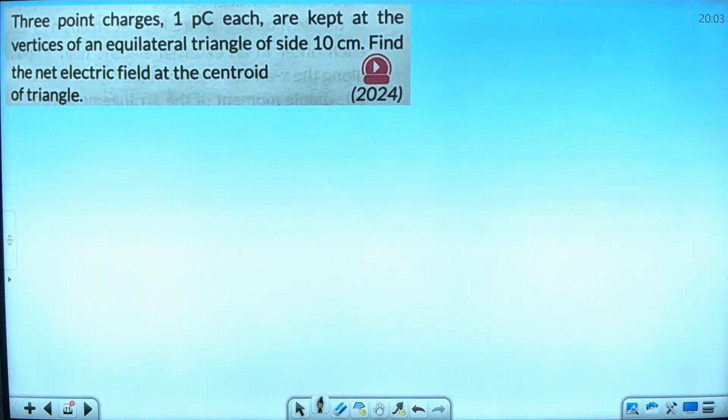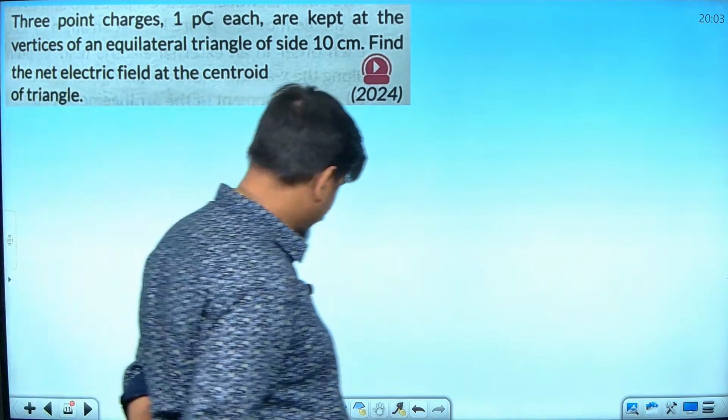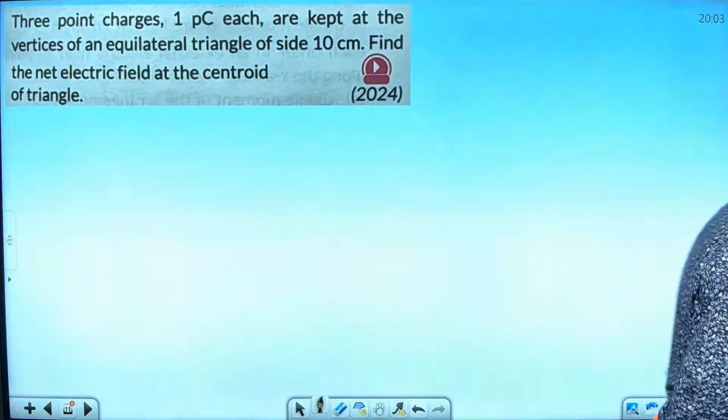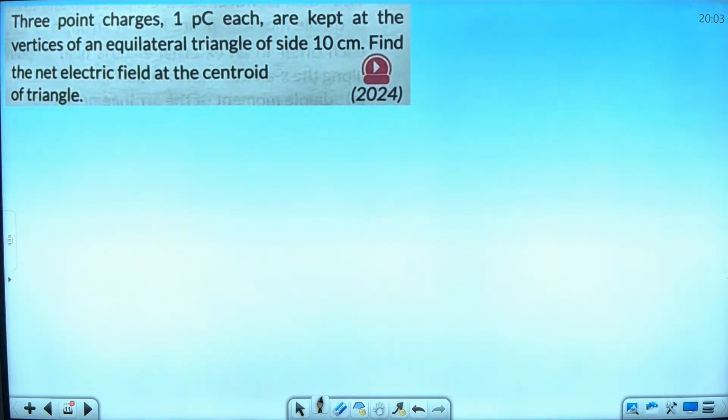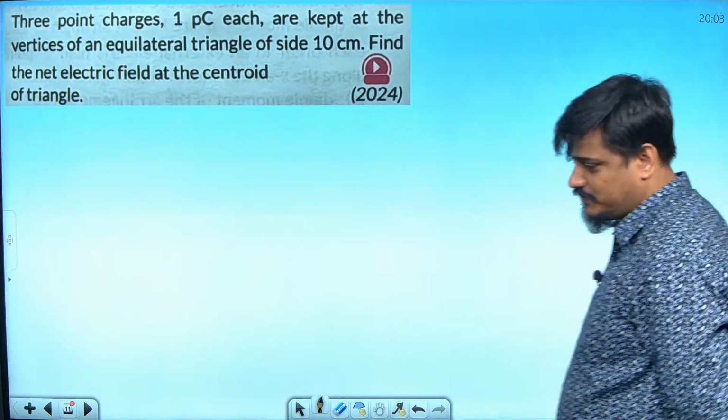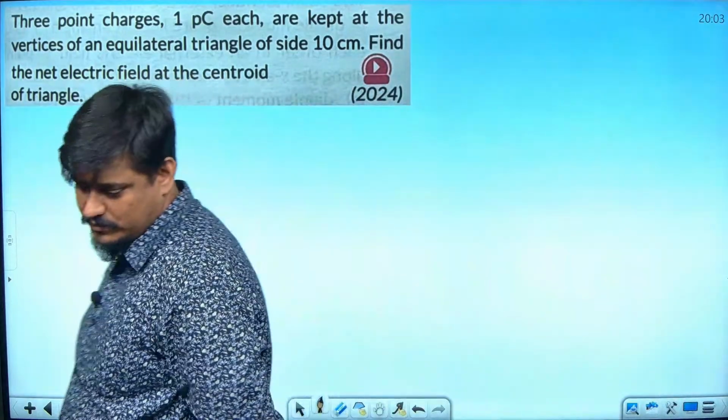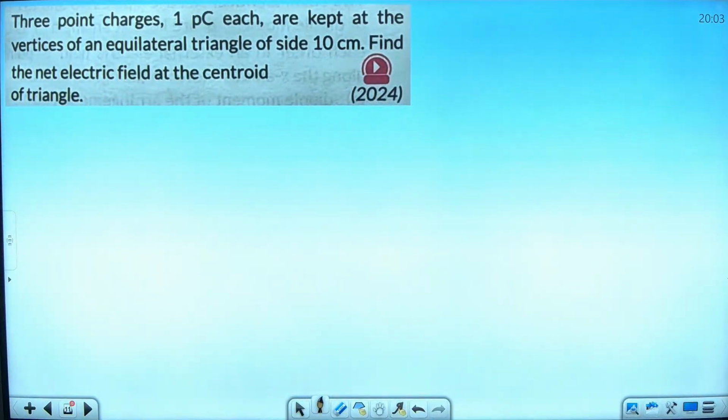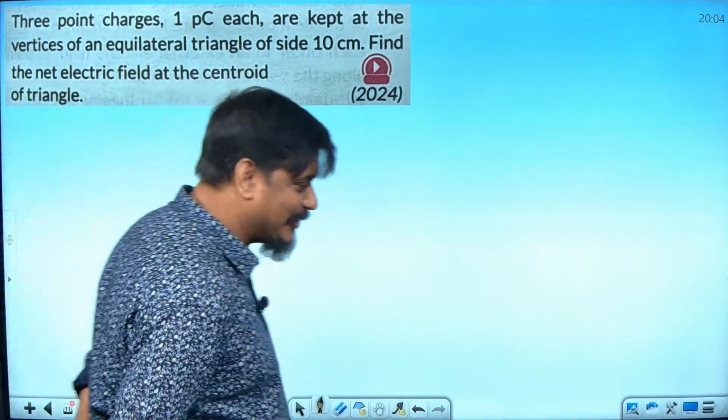Picocoulomb, 10 to the power minus 12. Any answer? Answer is 0. At least you remember good. Answer will be 0 only for sure.